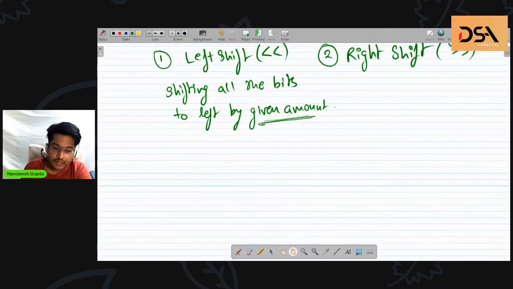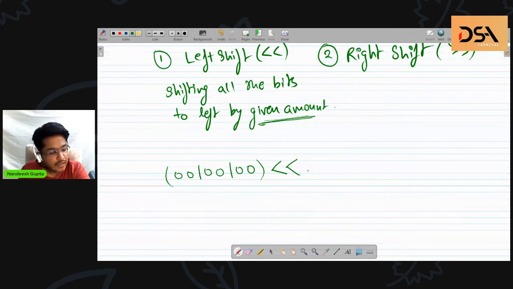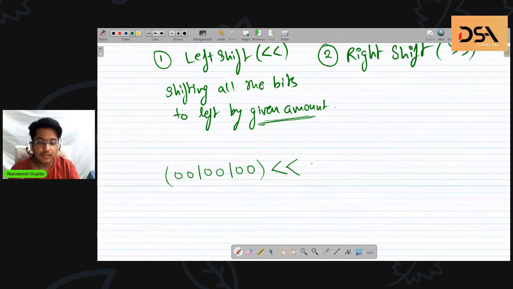Suppose I have a number like this: 0 0 1 0 1 0 0, and upon this number I apply the left shift operation. The left shift goes after that, and I also need to give the amount by which this number needs to be shifted towards the left. By shifting the number to the left, I mean each and every single bit of the number is taken up and shifted to the left. Let's understand with an example. Say I want to left shift this number by 2.